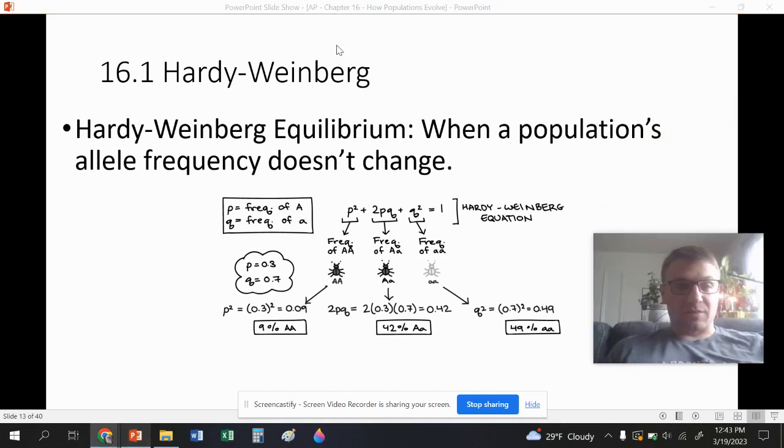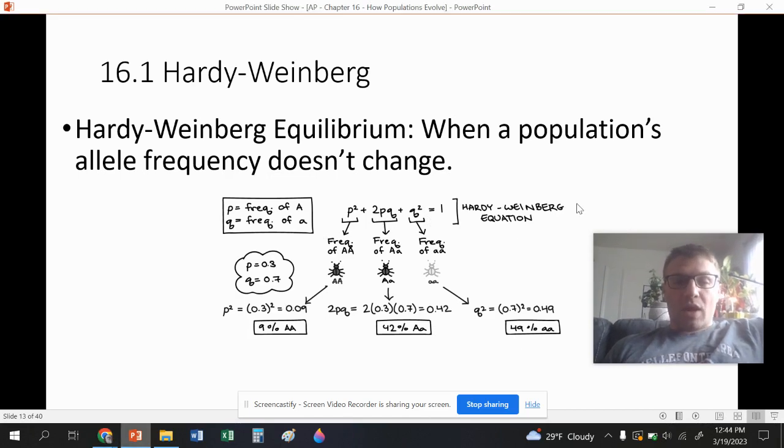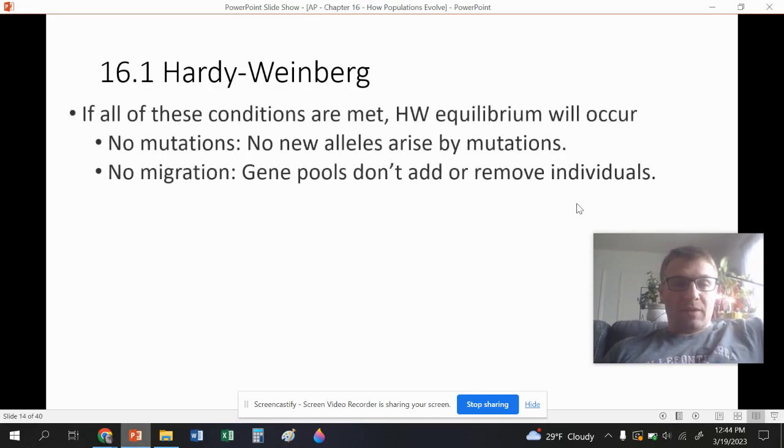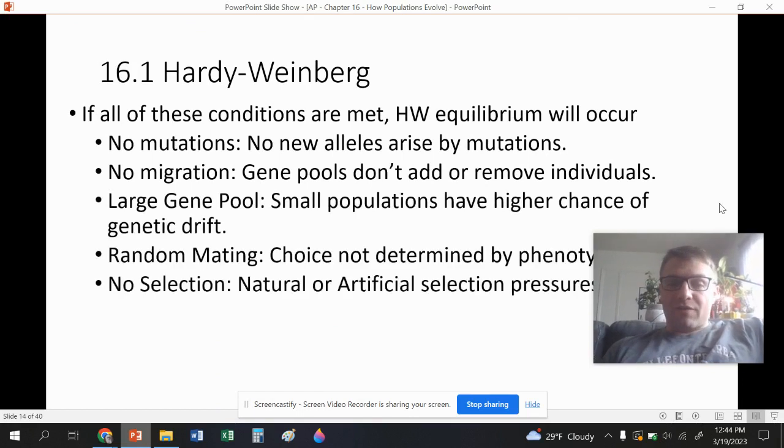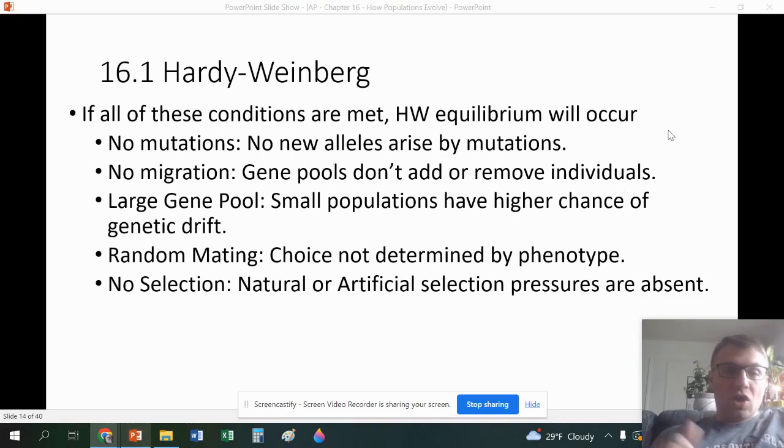But basically, when the Hardy-Weinberg equilibrium is met, this is when populations are not going to change. So you can see this equation. We have different percentages here. What happens is when the Hardy-Weinberg equilibrium is being met, all 5 of these conditions are being met. So for some reason, the alleles aren't changing. You can see there are no mutations. There's no migration. There's a large gene pool. There's random mating, and there's no selection. So when the allele frequencies don't change, it means all 5 of these are occurring.